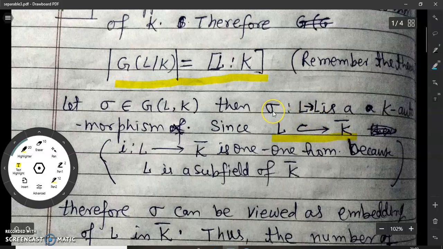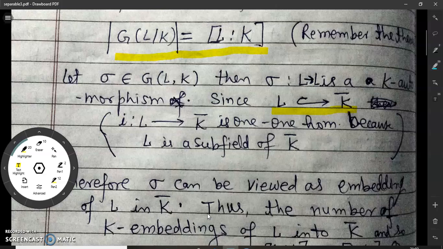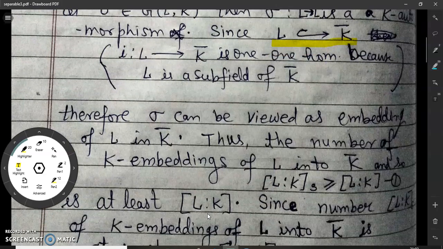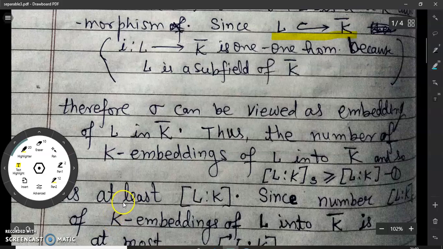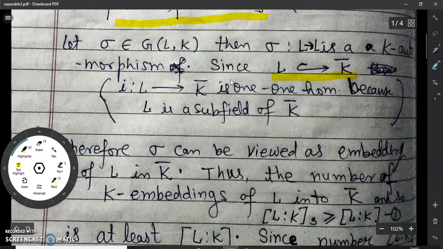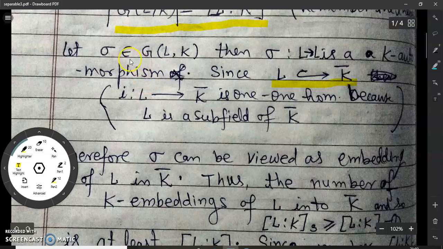Therefore, by composition of maps, we can say that sigma can be viewed as an embedding of L into K bar.